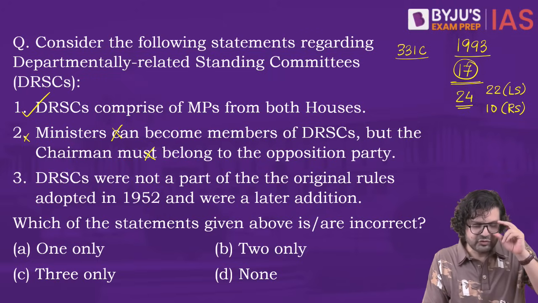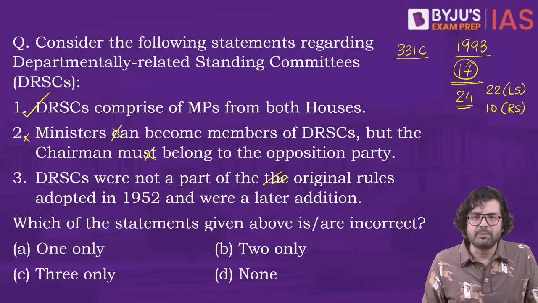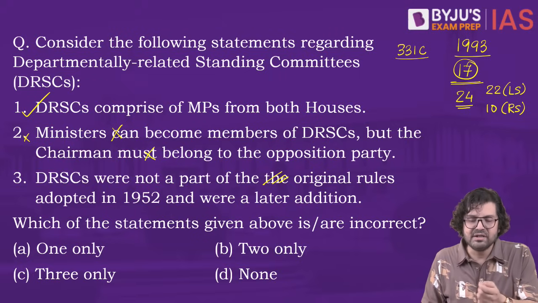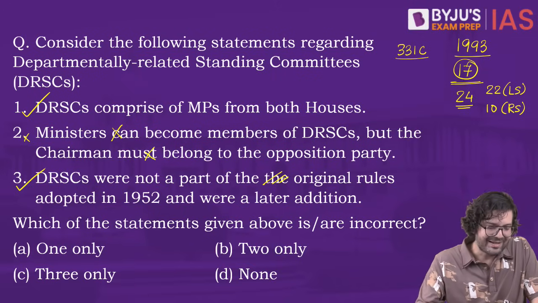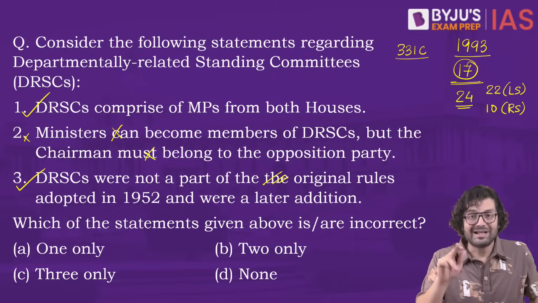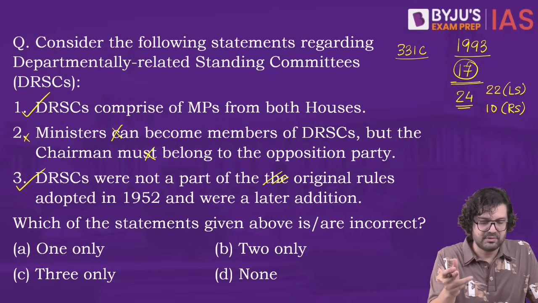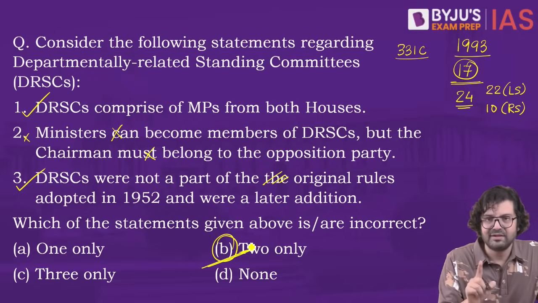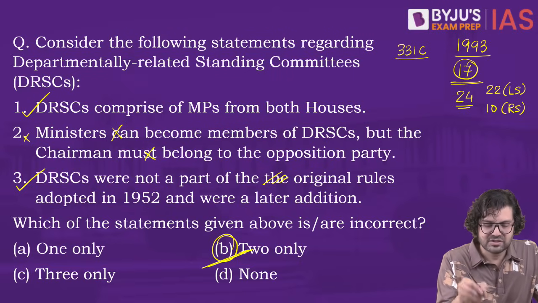Number 3, DRSCs were not a part of the original rules adopted in 1952 and were a later addition. Were they a later addition? Yes, of course. 1993. This is correct. So 1 and 3 are correct. Which of the guys, please focus. Not how many. Which of the statements is incorrect? Which statement? So 2. 2 only is incorrect. Please. Not how many. How many? 1. Which? 2 only.